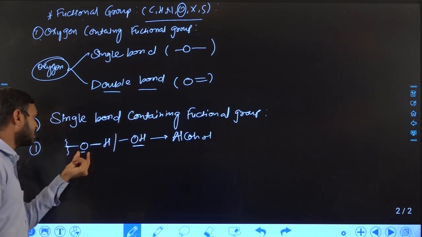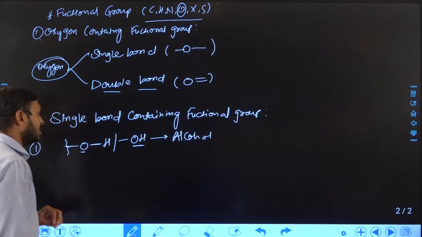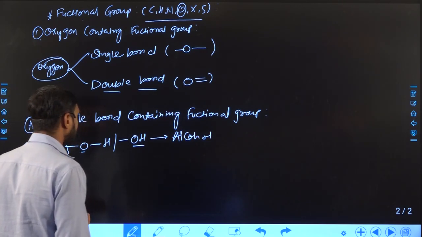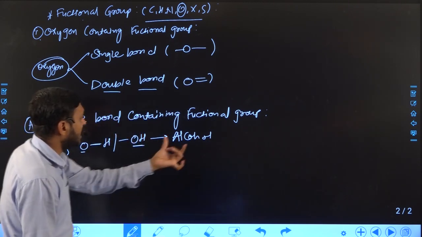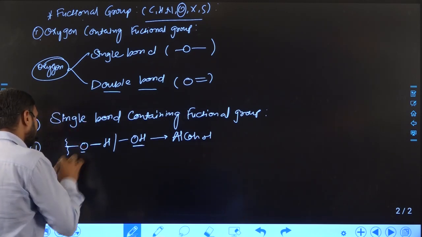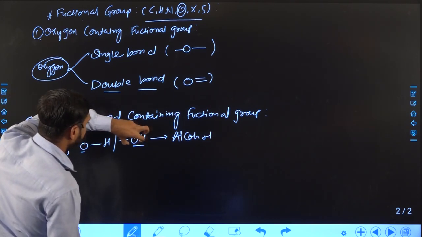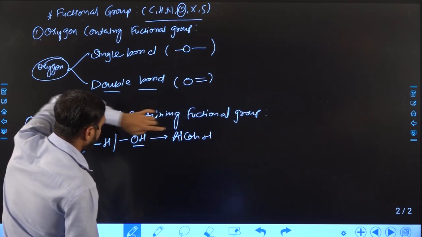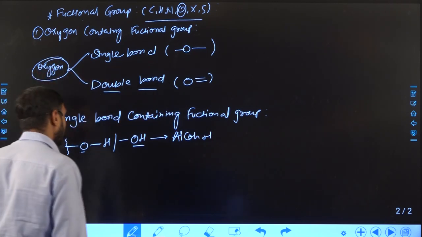If oxygen is attached with one bond to hydrogen and another bond to a carbon chain, it is known as alcohol. This portion should be present, that means it is known as OH.